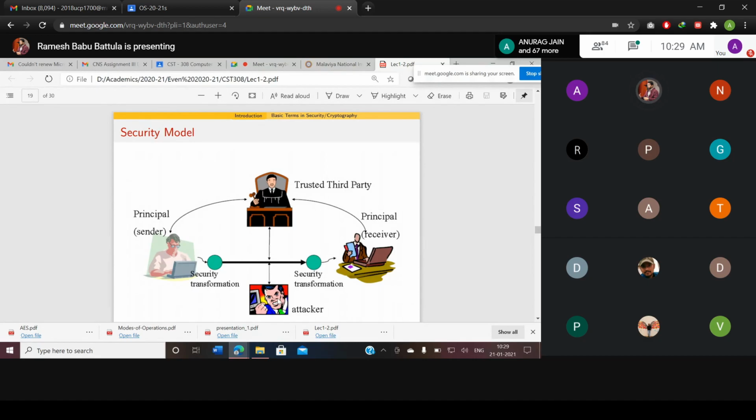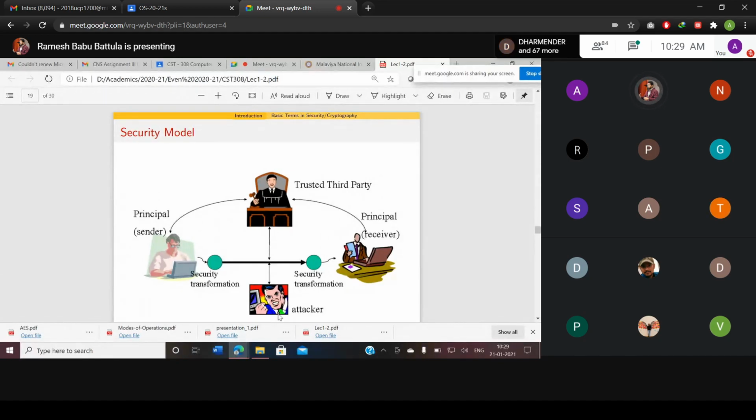In between, who will be there? Suppose a communication is going on between these two. Who will be there? The attacker will be there. What will the attacker do? He is trying to capture the information and trying to guess the username and password information, right? Or he tries to create something towards this communication. All these things are going to be done by the attacker. That means whatever security model you develop, one of the elements you need to consider is the attacker.